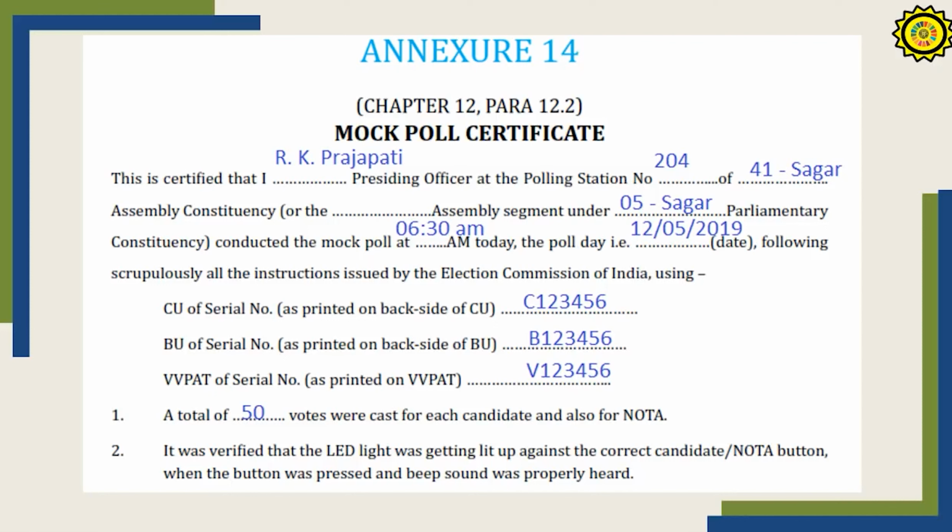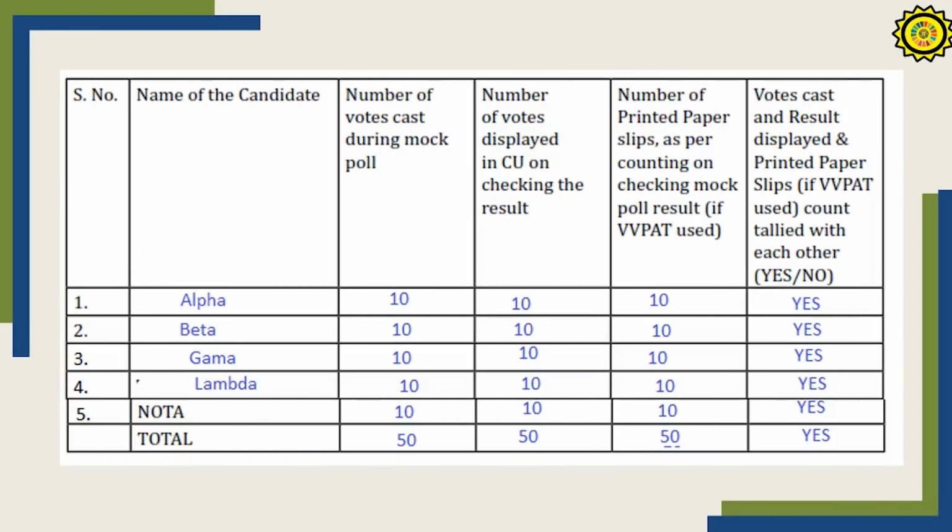Then the date, and then write the CU number, BU number, VPAT number. All this can be filled in the day before itself. The minimum number of votes to be cast is 50. If you have done 50 only, keep it 50. And the NOTA button should also have been pressed. The name of the list, there is a manual list. There is the number of votes cast during the mock poll, the number as per CU, the number as per the VPAT, and whether they are tallying or not. In most cases 100% will tally, so you have to write yes. Fill all the details.